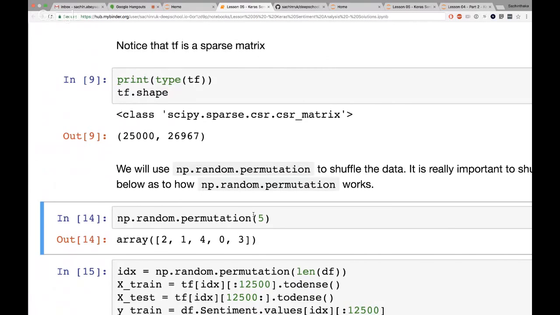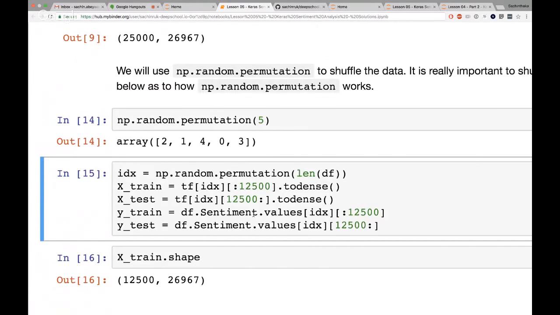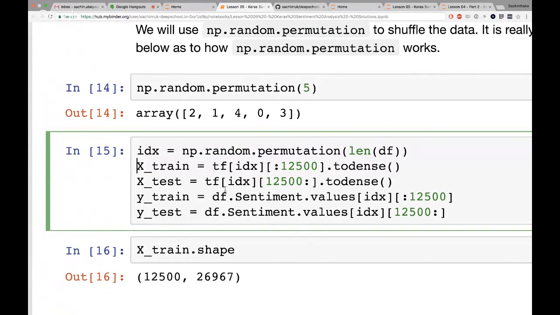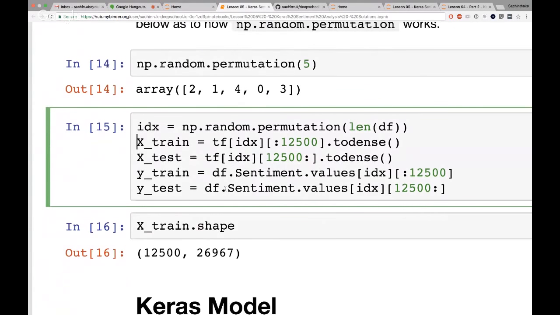So, and then what I'm going to do is I'm going to split it into a training and test set, okay? And in order to do that, I don't want you to focus too much on it, but I'll just quickly run through this, because I really want you to focus on the deep learning part, not too much on this stuff, which you will pick up on the way, right? So all I'm really doing is I'm splitting this randomly into a training and a test set. Okay, so I'm not going to spend too much time here. I'm just going to skip this part.